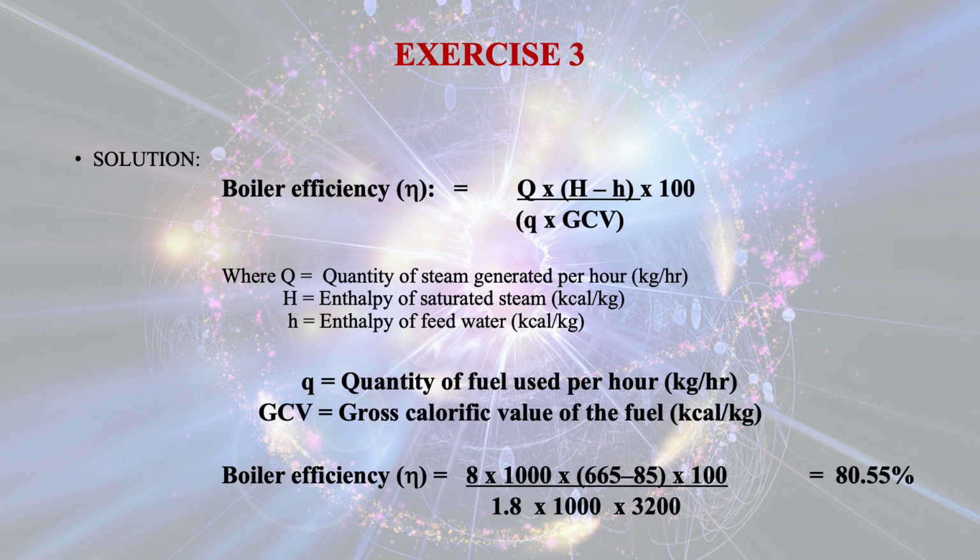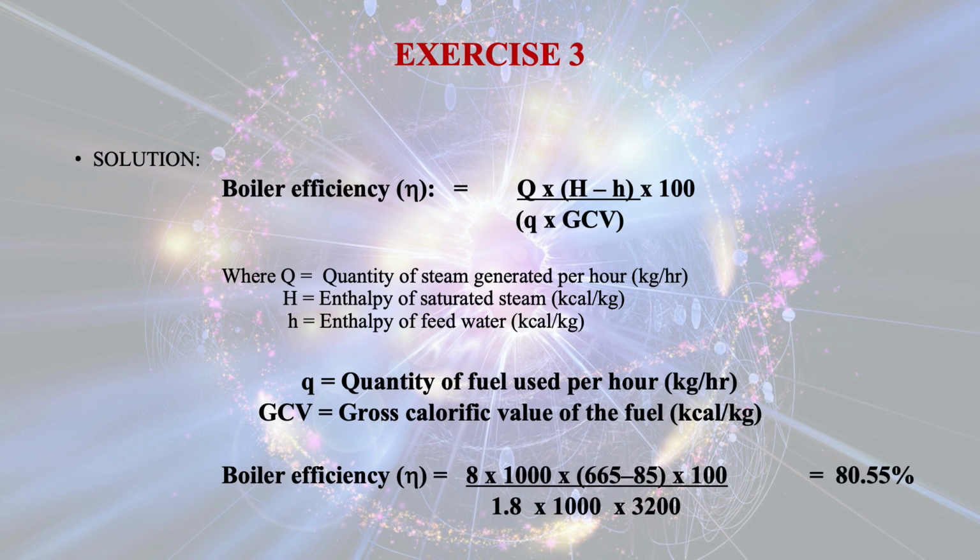And the input means the heat input that we can get from the calorific value as well as the quantity of coal consumed per hour. So you put the value of capital Q, that is 8, and we have multiplied by 1000 to convert to kg.